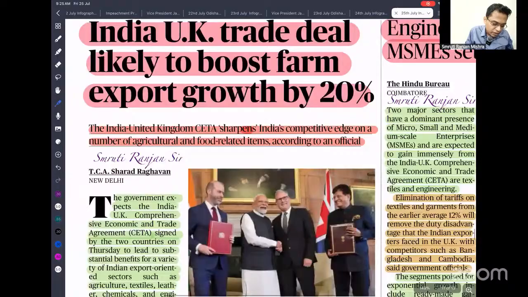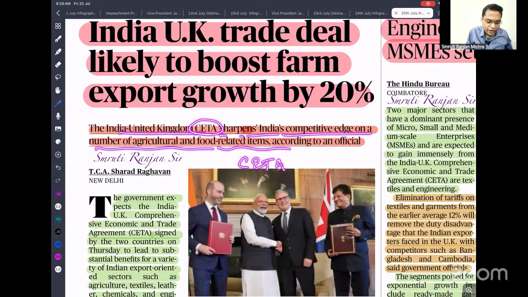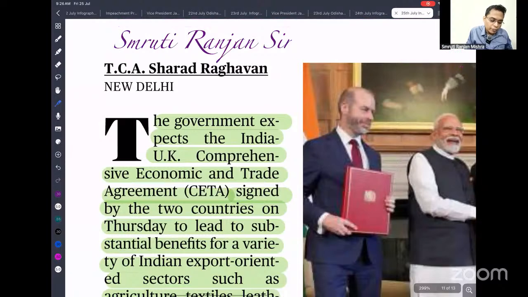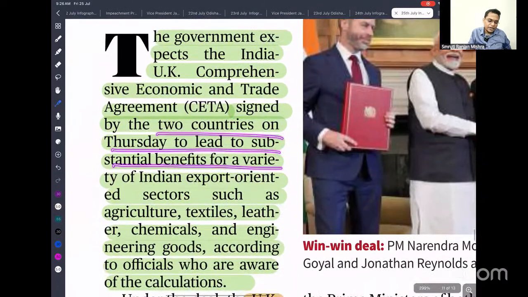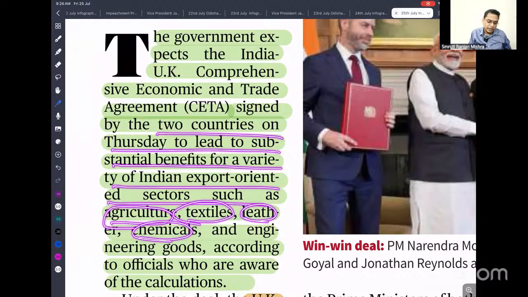India and the United Kingdom, this is called CETA. It will sharpen India's competitive edge on a number of agricultural and food-related items, according to officials. The government expects the India-UK Comprehensive Economic and Trade Agreement, signed by the two countries on Thursday, to lead to substantial benefit for a variety of Indian export-oriented sectors such as agriculture, textiles, leather, chemicals and engineering goods.